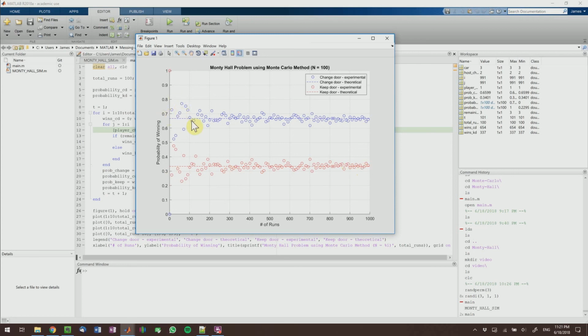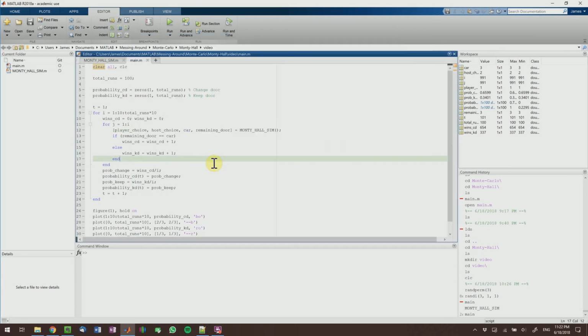You can see that each of these points, as the number of runs increases, start converging towards these horizontal lines. And this kind of proves the Monty Hall problem. You can see that we have about a 66% chance of winning if we were to change our door versus if we kept the door. Okay, that's pretty much it.